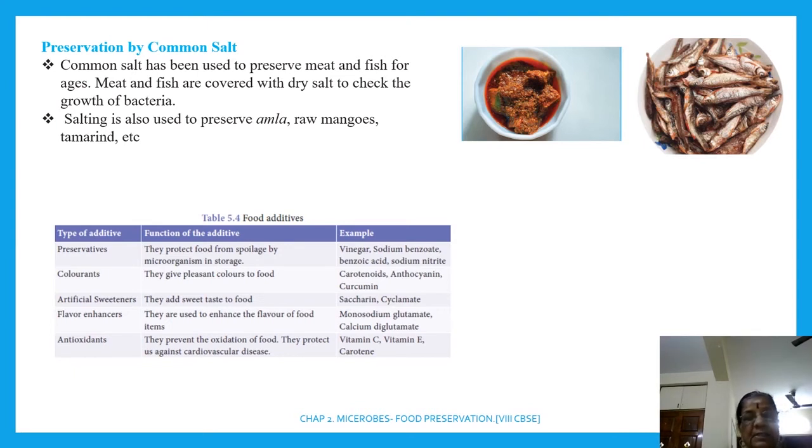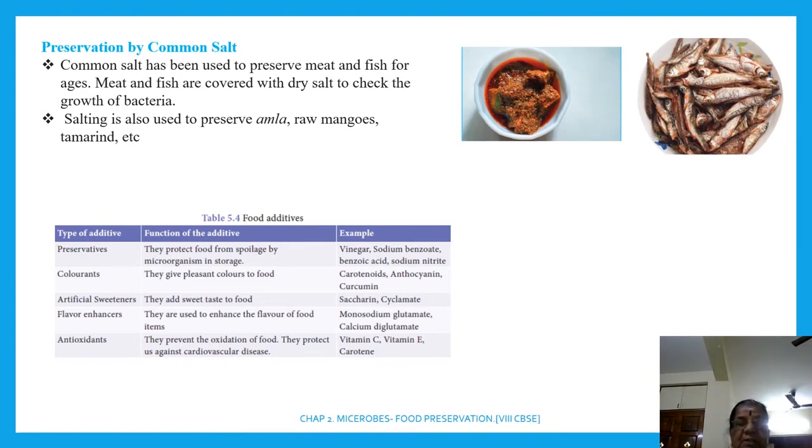And flavor enhancers enhance the food item. இதெல்லாம் monosodium glutamate and calcium diglutamate. அதெல்லாம் வேண்டாம், இதை மட்டும் நீ படிச்சுக்கோ. Then antioxidants, they prevent the oxidation of food. They protect us against cardiovascular disease. இதெல்லாம் vitamin C, vitamin E, carotene. சரியா?